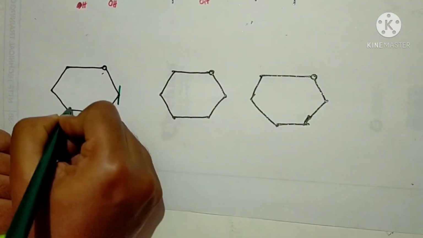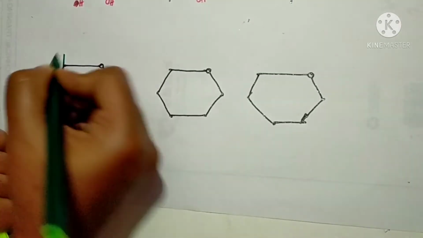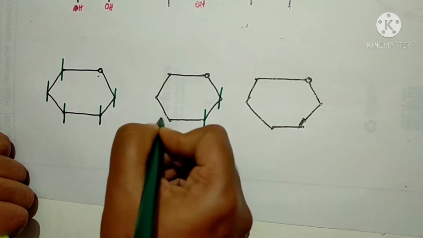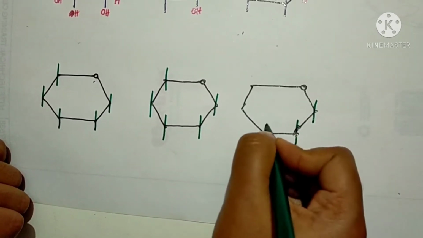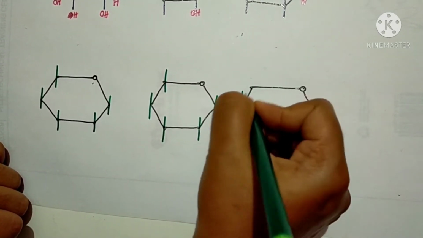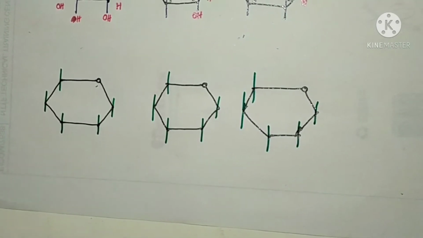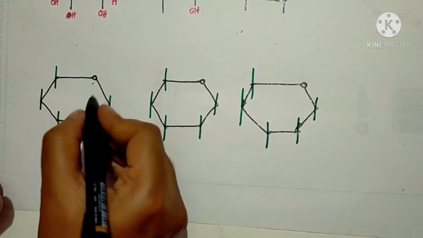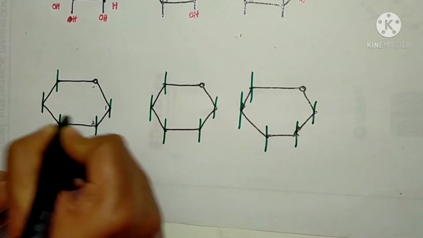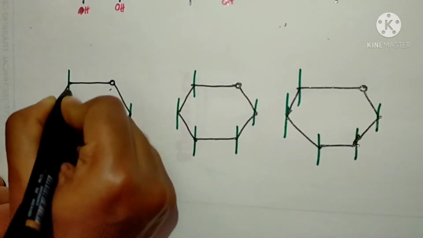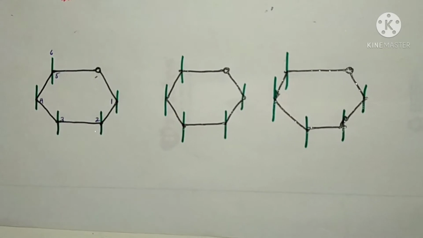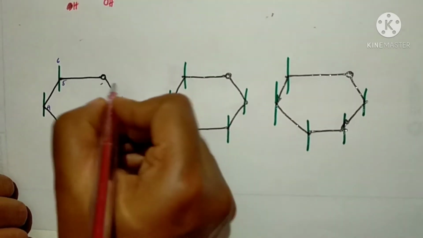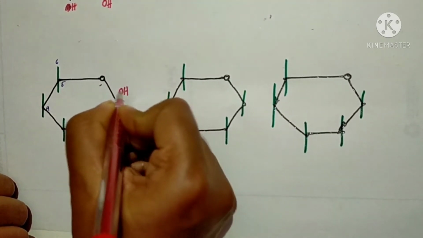Just mark the bonds and give the numbers. Accordingly, if required, you can draw the numbers in the other structures also.